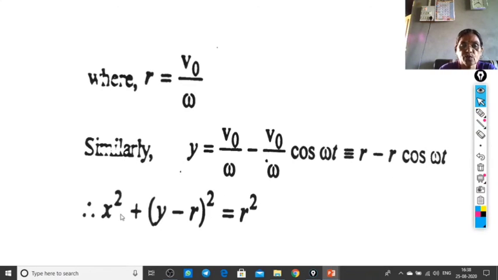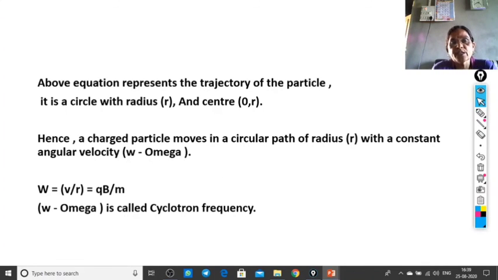It is equal to x square plus (y minus r) whole square is equal to r square. Since the geometrical equation for a circle is x square plus y square equal to r square, in a similar way, this equation x square plus (y minus r) whole square equal to r square is exactly similar to the equation of a circle. Hence, the trajectory followed by the charged particle in a constant uniform magnetic field is a circle, a circular trajectory. This equation represents the trajectory of the particle. It is a circle with radius r and center (0, r).